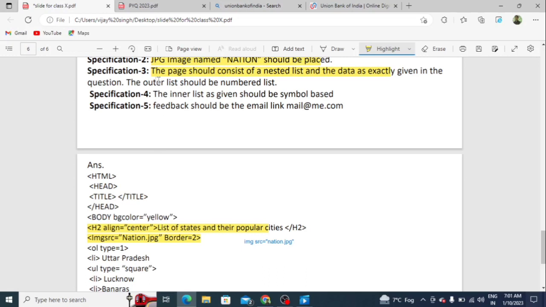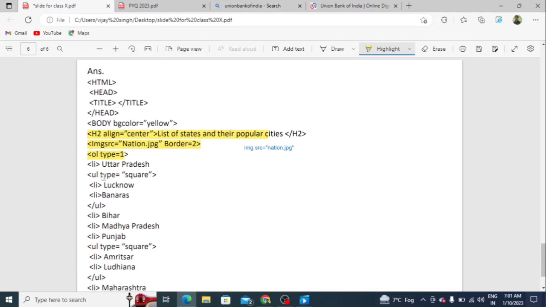In specification 3, the page should consist of a nested list, with the data exactly as given in the question. The outer list should be a numbered list. Students, here you have to write ol type equals 1 and then li Uttar Pradesh. Here again ul type equals square. This is the inner list, and here you have to write li Lucknow, li Banaras, and then your tag will be closed. Again, when we write Bihar, Madhya Pradesh and Punjab, these will come in the outer list. Again, we have to write an inner list, ul type equals square.